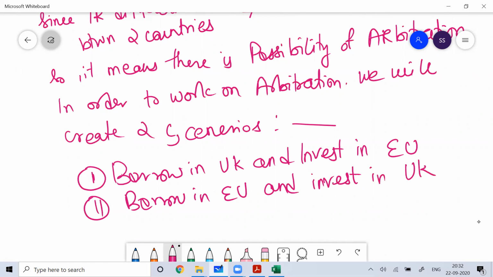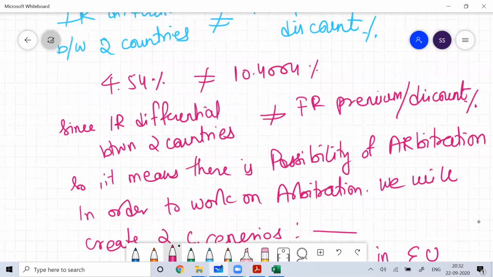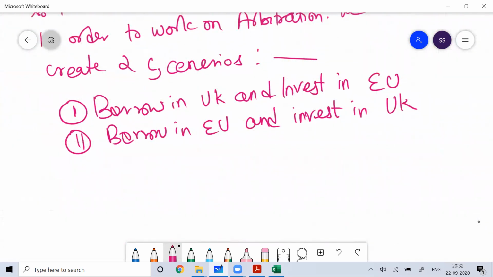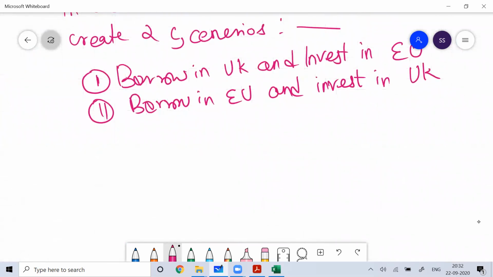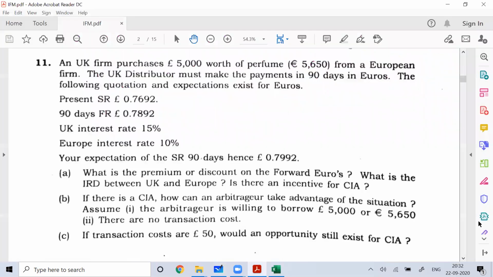So we'll see out of these two scenarios which scenario can work. Whichever scenario works, we will go with that scenario. So we'll see both scenarios one by one. Only one scenario will work out of both. It's not like both scenarios can work. Either scenario one will work or scenario two will work. They are mutually exclusive. Both cannot happen.